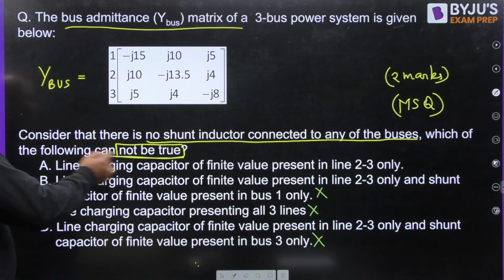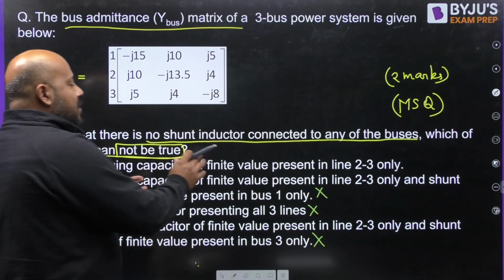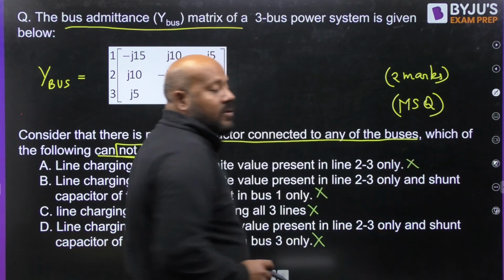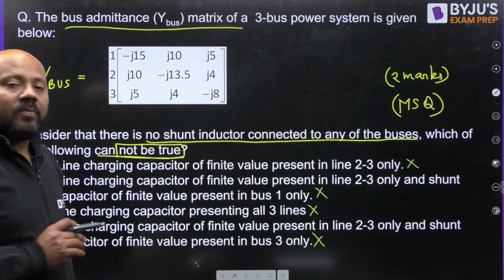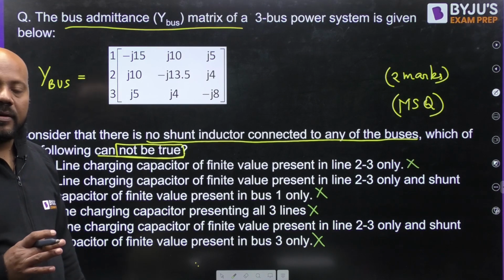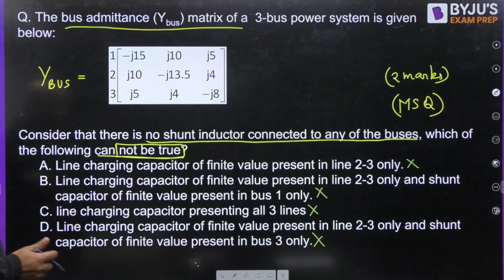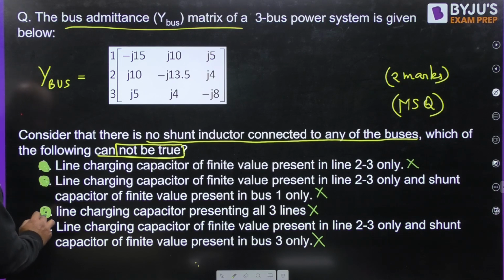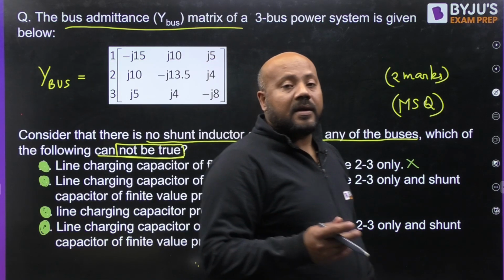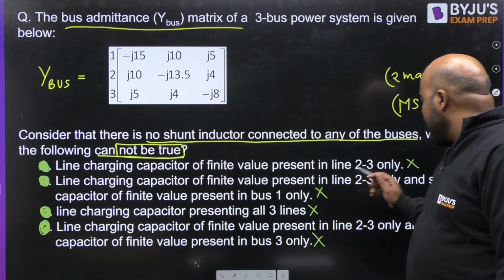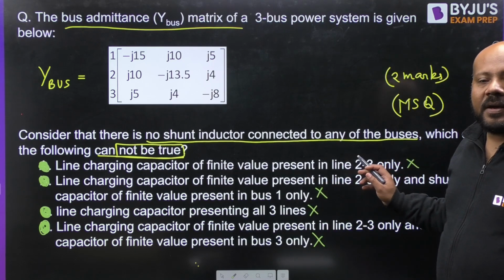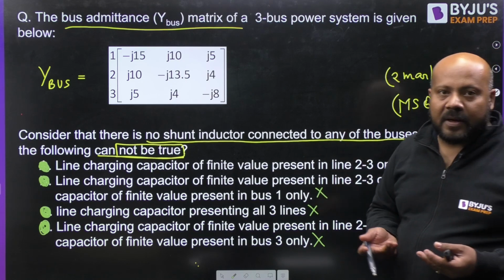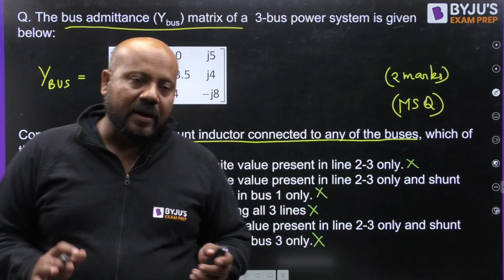Let us come back to statement A. It is saying line charging capacitor of finite value present in line 2, 3 only. This is also incorrect. Because that is the case of a possibility. Are you getting this or not? Yes or no? So as per the analysis, you can see all A, B, C and D you have to mark as correct answer, because all the statements given, they are incorrect. And this is because of this word only. If they have written in terms of possibility, there might be a possibility that it may be correct. I hope you are getting this now.